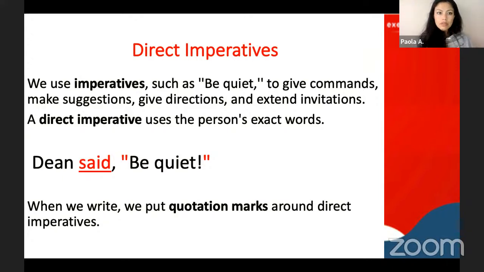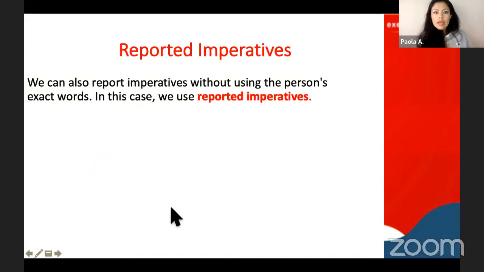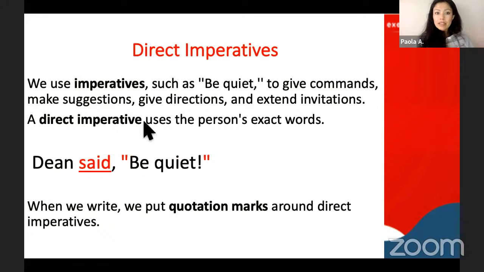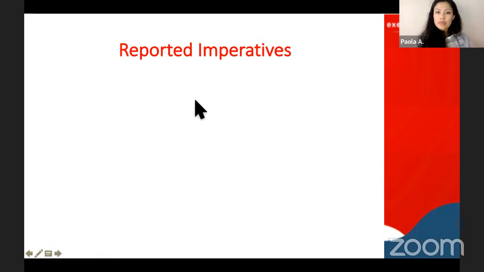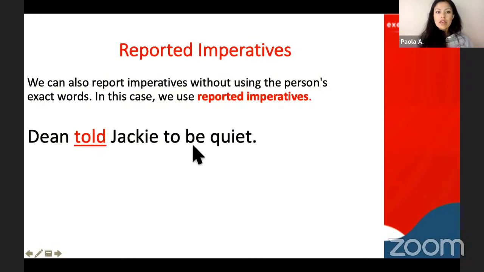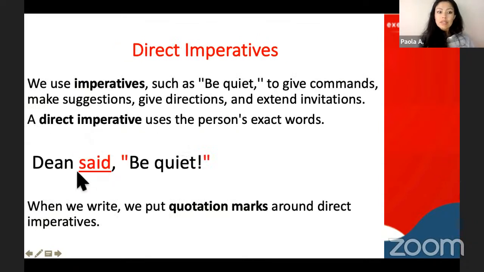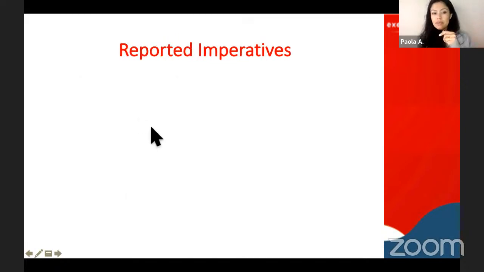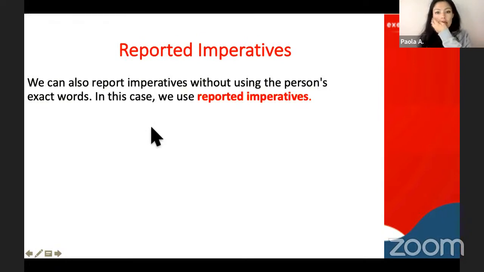Okay. So let me go to the next one. Those are direct imperatives, when I use the exact words. Now, reported imperatives: with direct imperatives, we use say or said. We use reported imperatives when we are mentioning what someone said, but we don't use the exact same words.